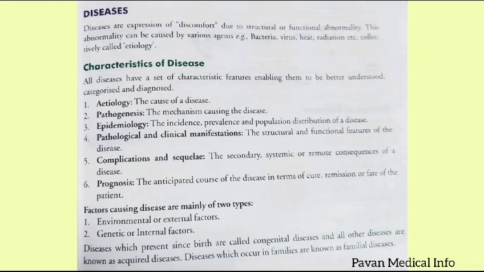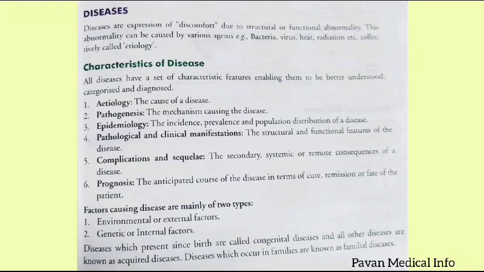When you come to the next one, complications and sequel. Sequel is a condition in which the consequences of a previous disease or previous injury are discussed. If, for the patient who is suffering now, we discuss the injury or disease he previously suffered, that is known as the sequel. And complications, as we know, are the systemic complications we observe in the patient. What are the things disturbed in the patient during the disease process?